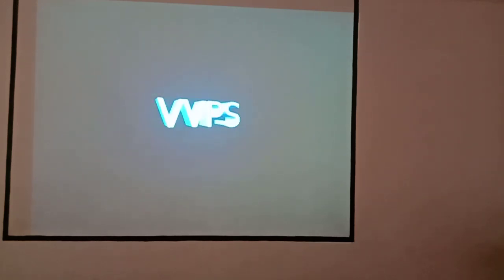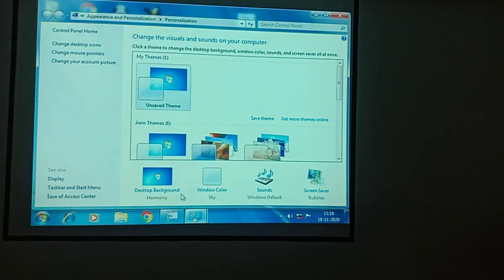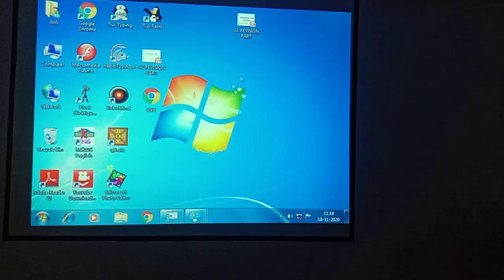So you can apply the 3D text, you can give photos also, you can give bubbles also. So when the system is inactive, that time you will get a screensaver like this. Just try it in your system or laptop, children. After doing all the changes, click OK. Again we'll wait for 1 minute. Let's see how the screensaver will exactly work.